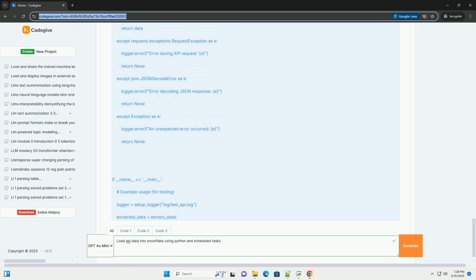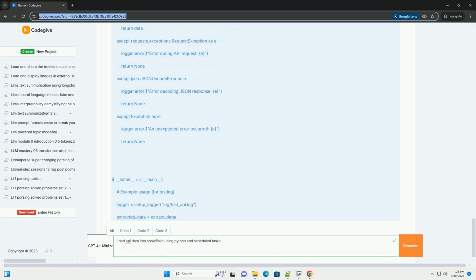Def create_table, con, table_name, column_definitions, logger. Creates a table in Snowflake if it doesn't exist. Try. Cursor equals con.cursor. Create_table_SQL equals f, create table if not exists table_name, join column_definitions. Cursor.execute, create_table_SQL.